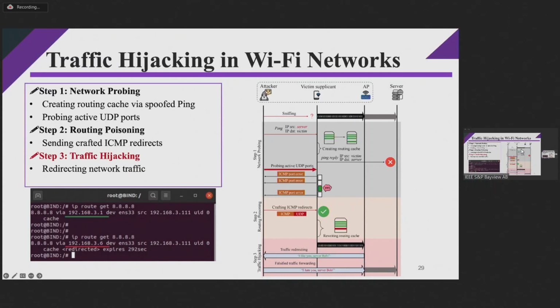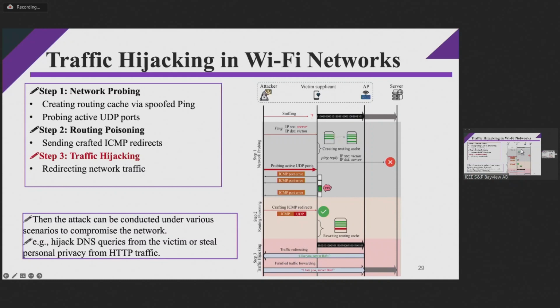However, after the routing table has been poisoned, the misredirected frames from the victim client to the attacker will first be decrypted by the access point, and then the access point will encrypt the frames using the session key shared with the attacker. So the attacker actually has become a man in the middle between the victim client and the remote server. And he can observe the traffic passing through it, and then he can hijack the victim client's traffic in plain text, and finally bypass the protection of WPAs.